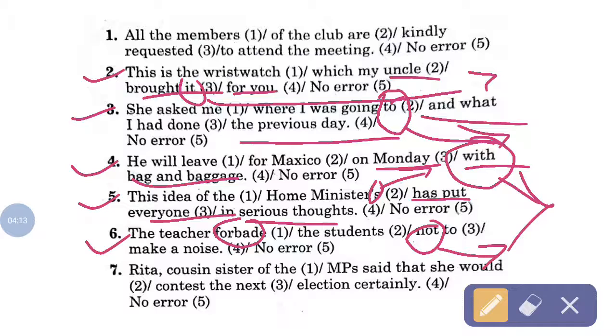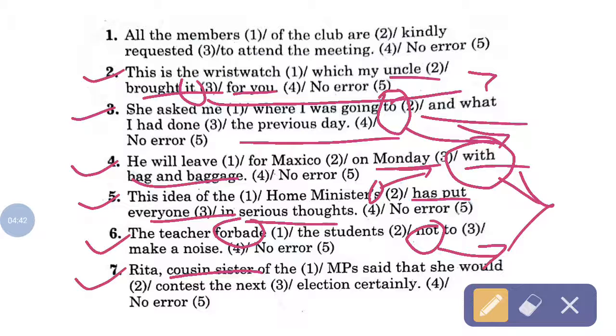So "not" is superfluous, "not" is extra. The correct structure of this sentence will be: the teacher forbade the students to make a noise.